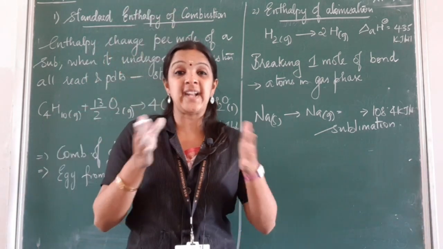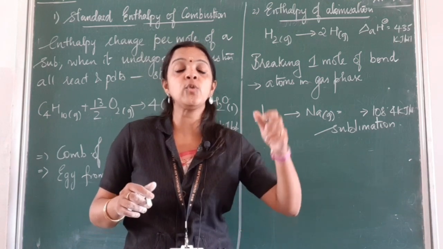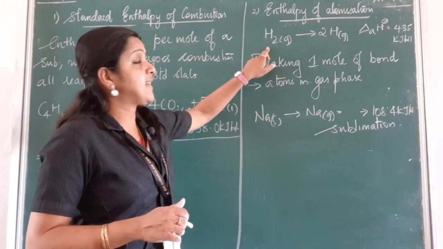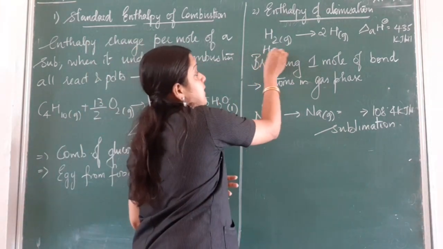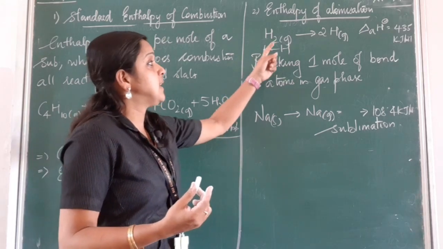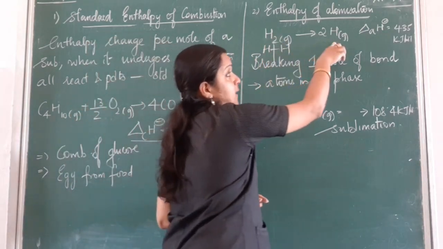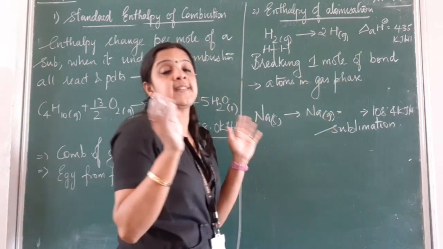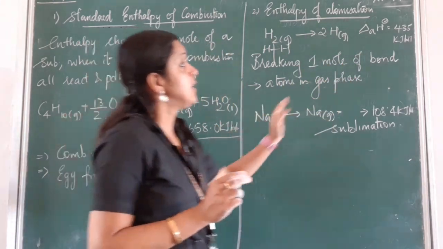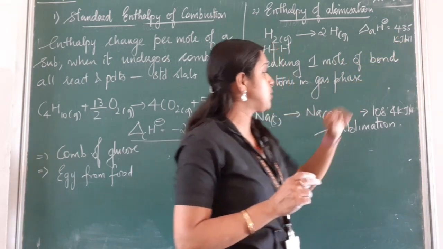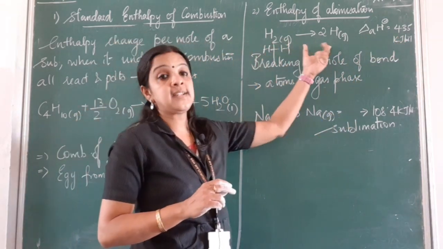Atomization involves the breaking of bonds. A molecule is going to break to give atoms. Here hydrogen is nothing but H2 molecule, made up of 2 hydrogen atoms, a single bond. So here this bond breaks and it becomes 2 hydrogen atoms, such that all the atoms are in the gaseous phase. Here enthalpy of atomization is 435.0 kilojoule per mole. But these both are in the gaseous form.